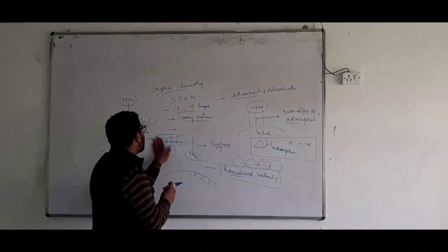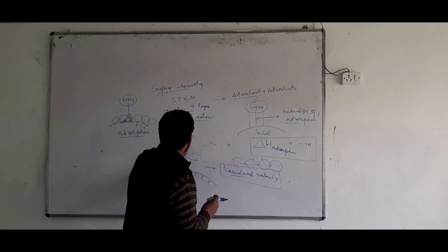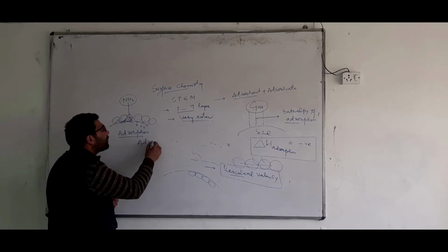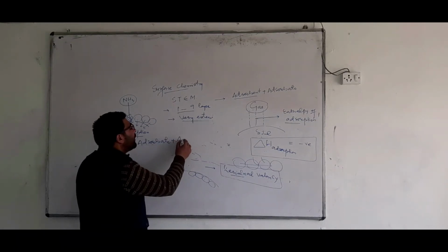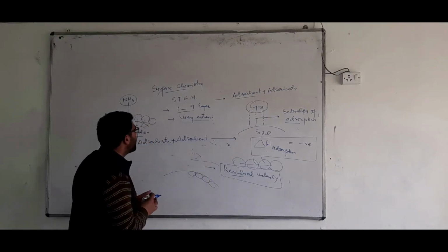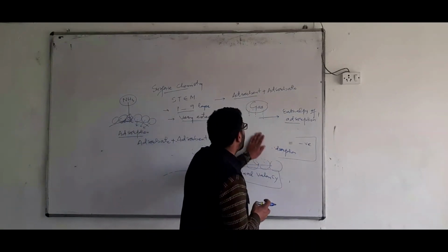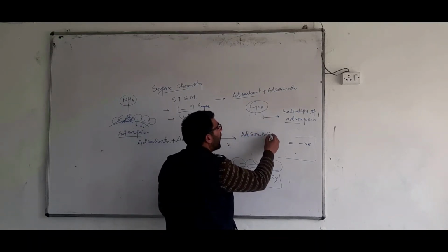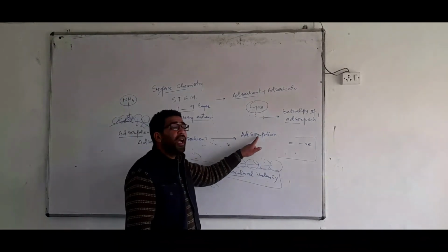Now, I have got a next point. First, I told you what is adsorbate and what is the adsorbent. Now, I'll write it like this. Adsorbate, that means the substance which gets adsorbed. And the adsorbent, that means the solid on which adsorption takes place. When adsorbate combines with adsorbent, there takes place adsorption.